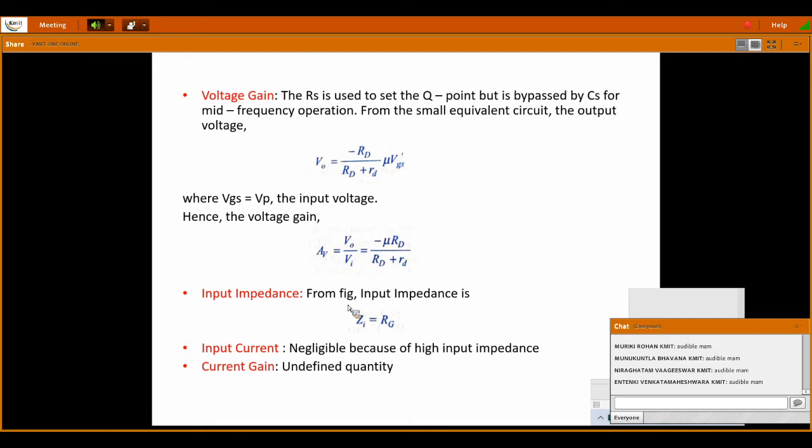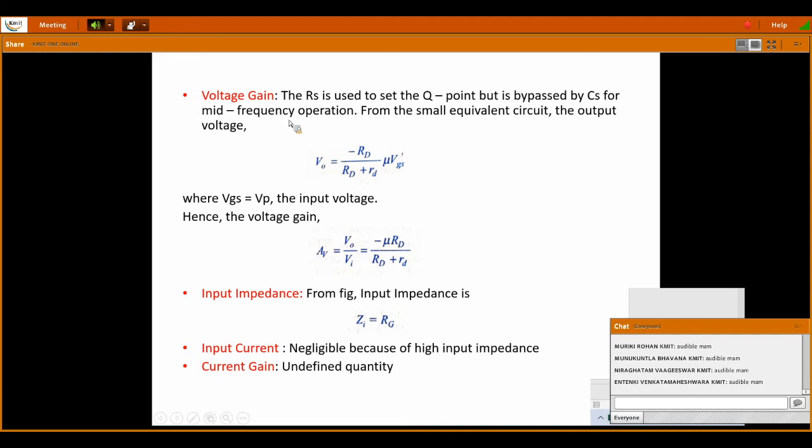We'll do some problems at the end of the unit. Overall, I'll make you do some problems on each topic: on FETs, on MOSFETs, the formulas that we have taken, the ID expression, and these amplifiers also. As of now, just understand the topics. So the first one is voltage gain.